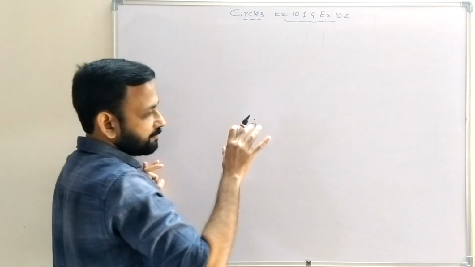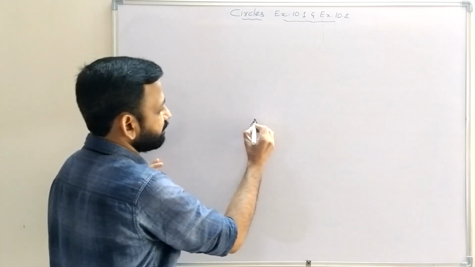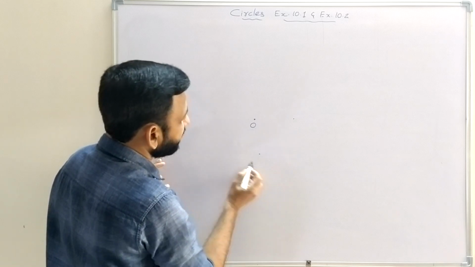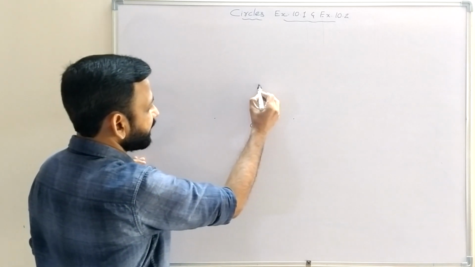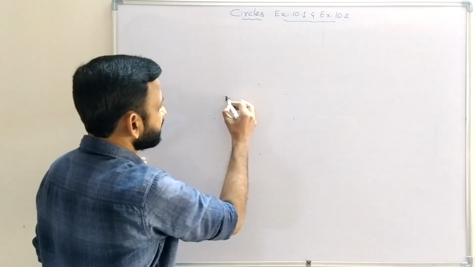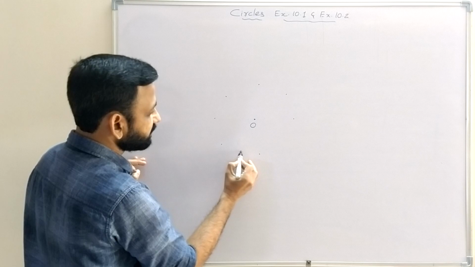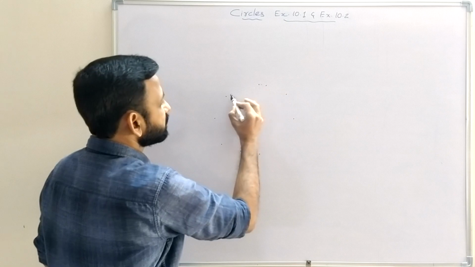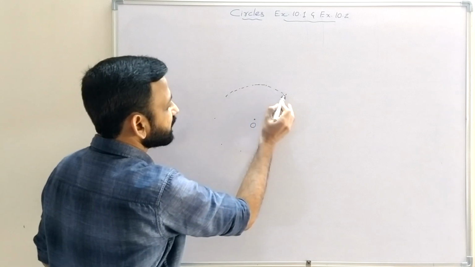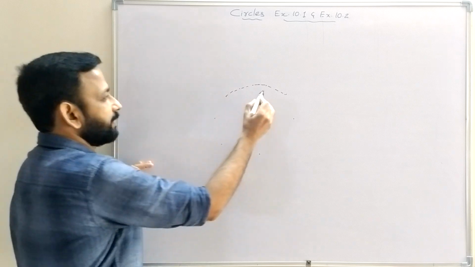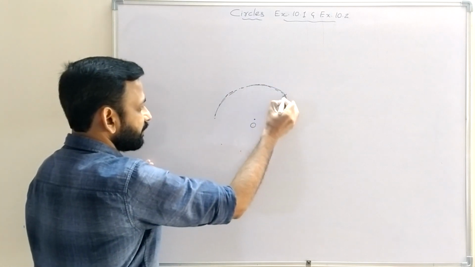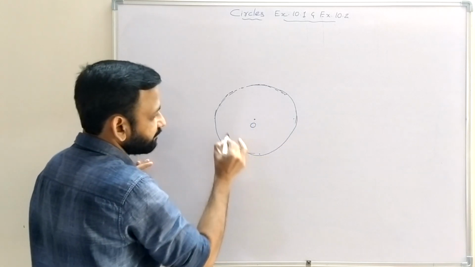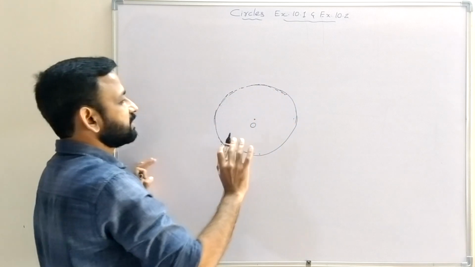So we can take a point 5 centimeter away from this one. Suppose 5 centimeter away, here we have one point. 5 centimeter away, another point. Again 5 centimeter away, and here 5 centimeter, and here 5 centimeter. So in between, another point. So all these points are 5 centimeter away from this fixed point. So the collection of these points, the set of these points, that is a circle.